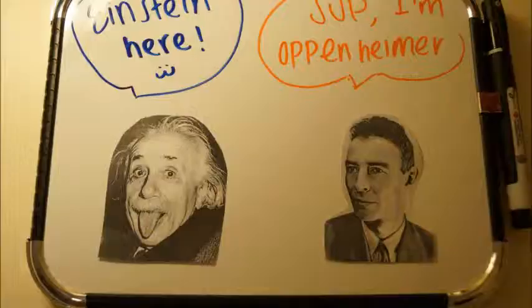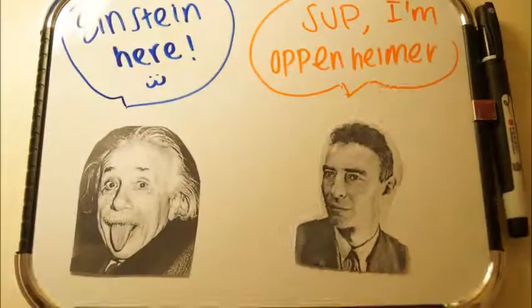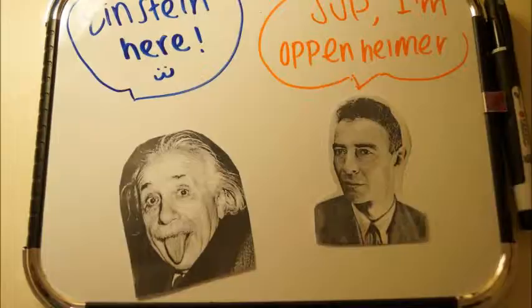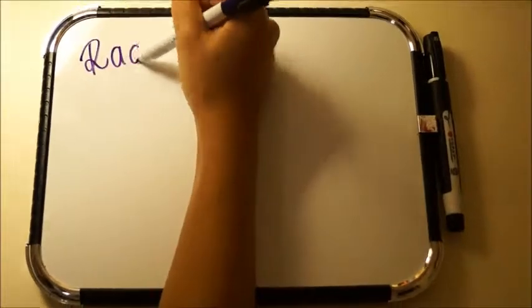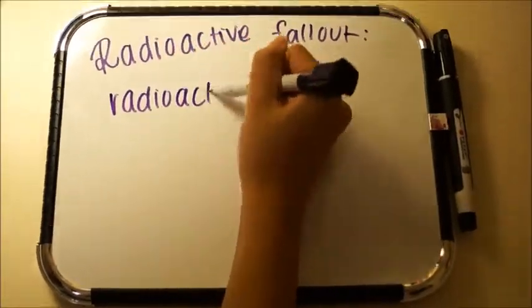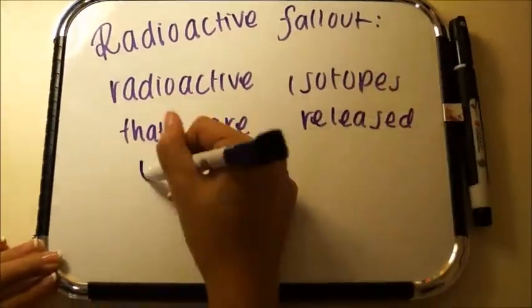Guten Tag! My name is Albert Einstein. And I am Robert Oppenheimer. We both worked on the Manhattan Project, in which we developed an atomic bomb, which is basically a fission bomb. My equation E equals mc squared made the atom bomb theoretically possible. Radioactive isotopes are released when an atom bomb is exploded. This is called radioactive fallout.